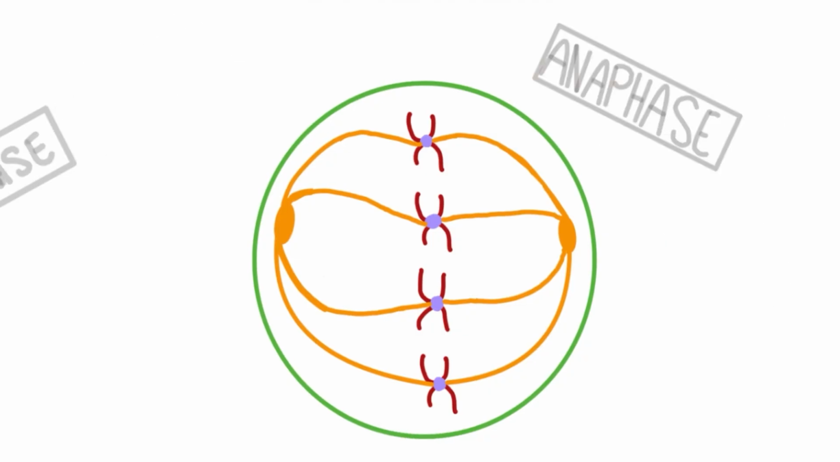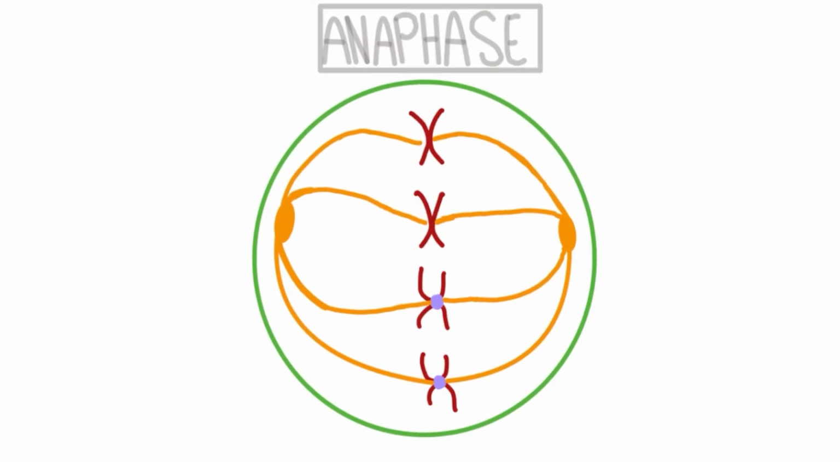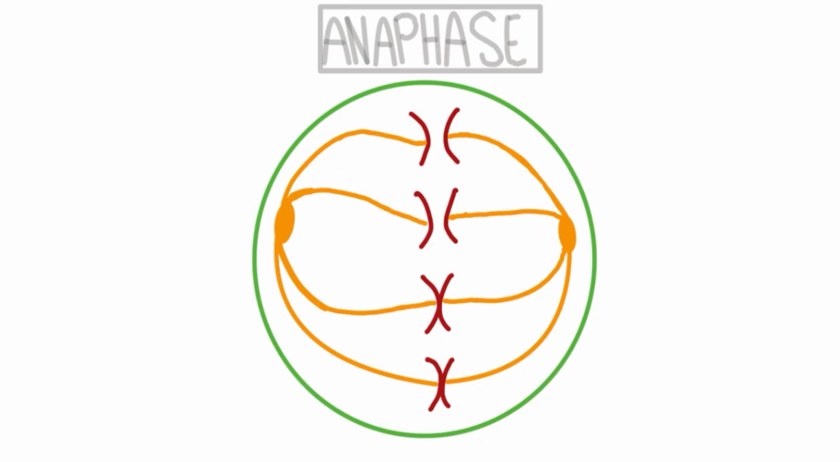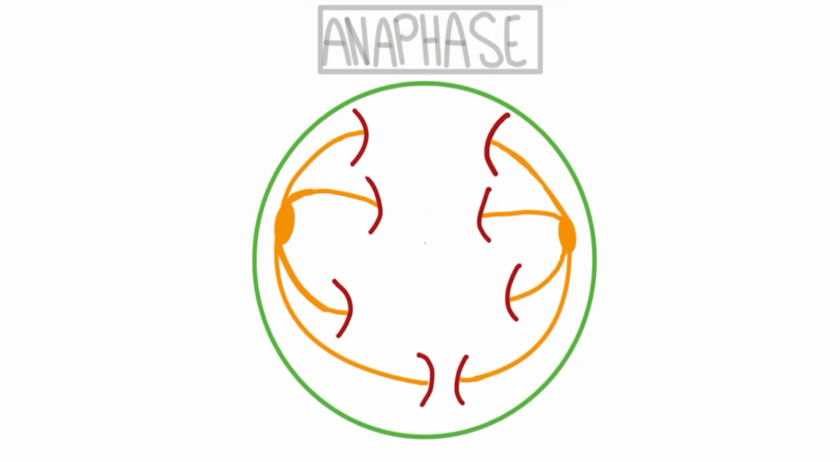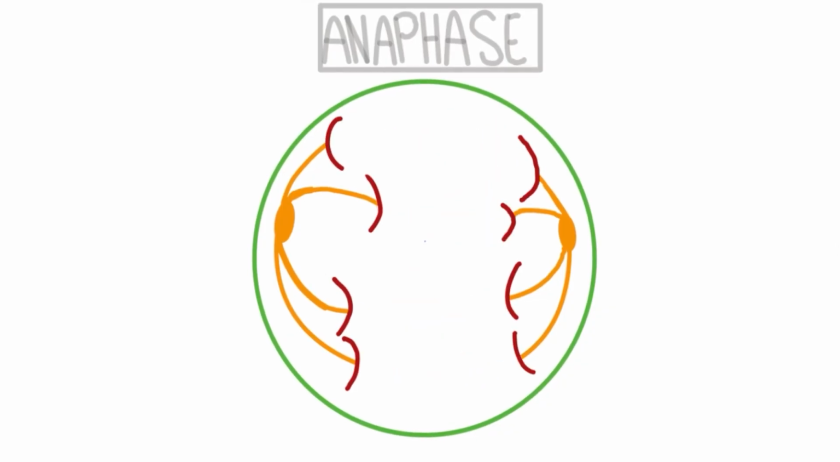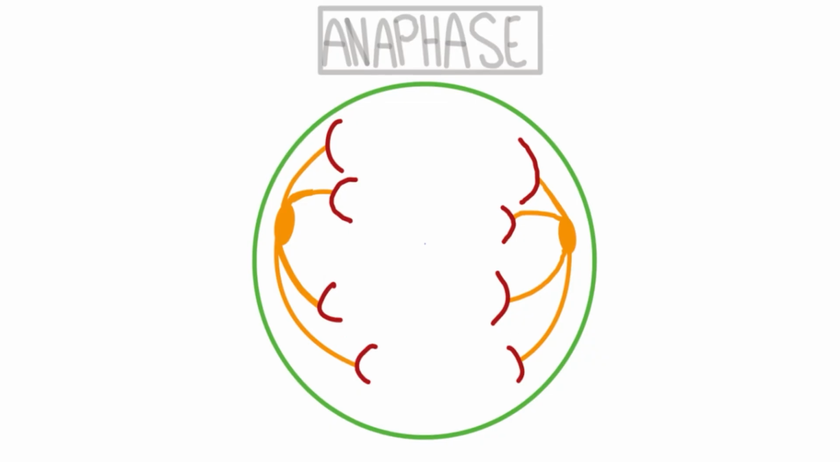The next step of mitosis is anaphase. In anaphase, the sister chromatids split into two halves and are pulled to the opposite sides of the cell by the spindle fibers that are attached to the centromeres.